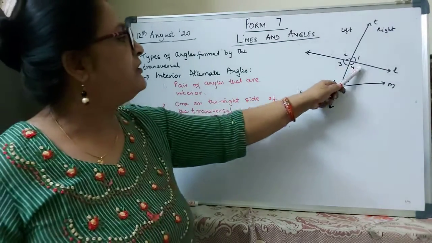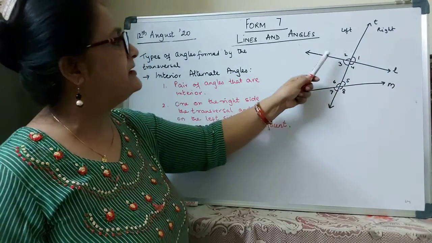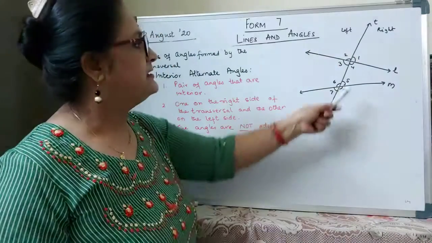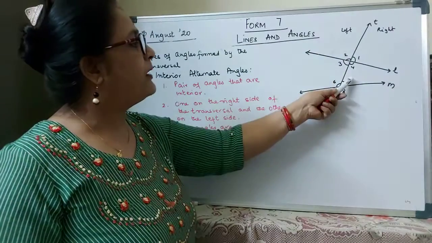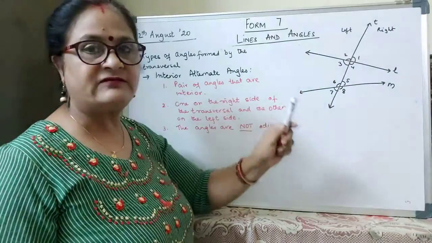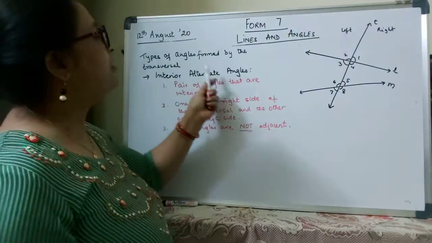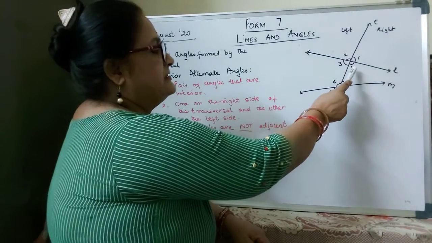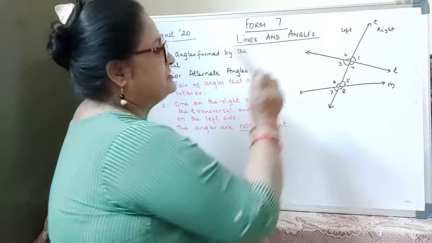So 3 and 4 are interior angles, one on the right, one on the left, but they are adjacent. 5 and 6 are interior angles, one on the right, one on the left, but they are adjacent. So they cannot be interior alternate angles. So for that, I need interior angles, one on the right, one on the left, not adjacent.